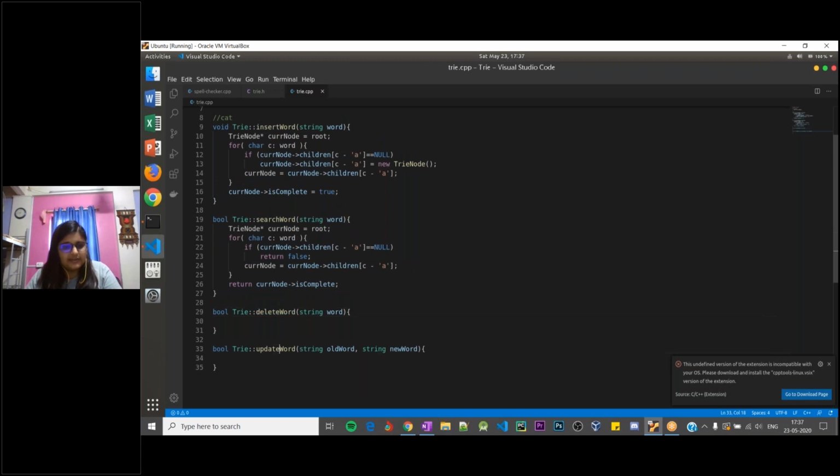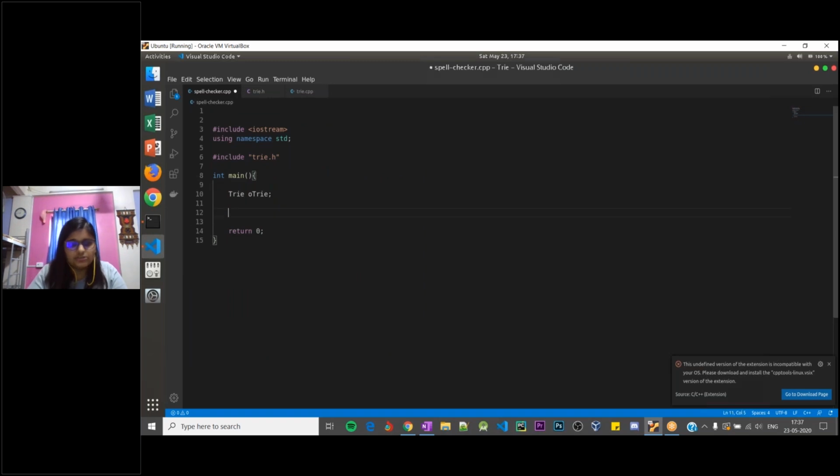So before coding the delete word and update word functions, let us quickly check whether we have implemented this insert and search word correctly in our spellchecker.cpp file. So what I'll do is, I'll include a vector, right?